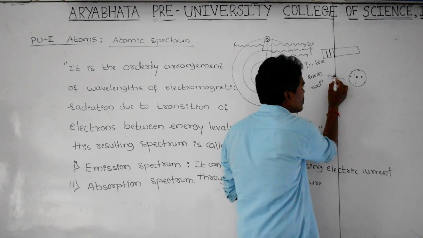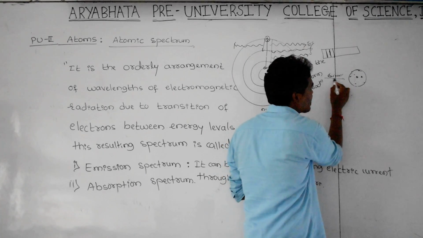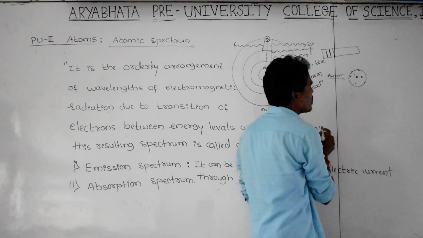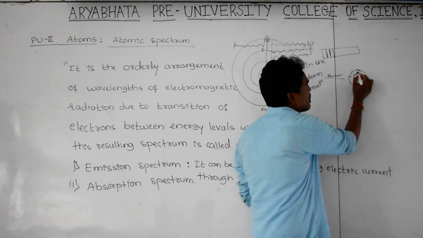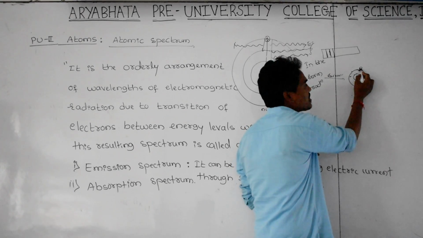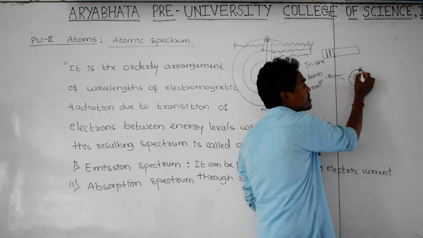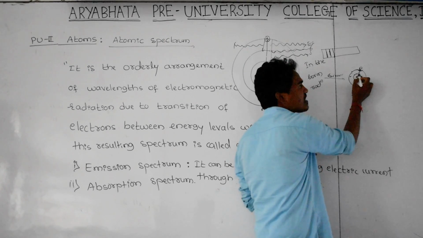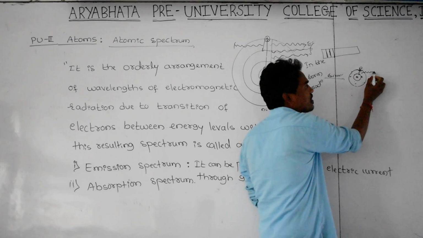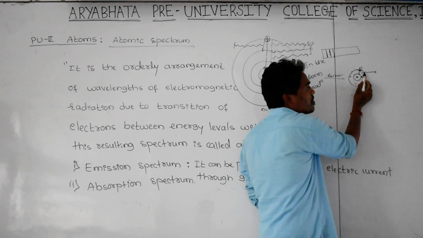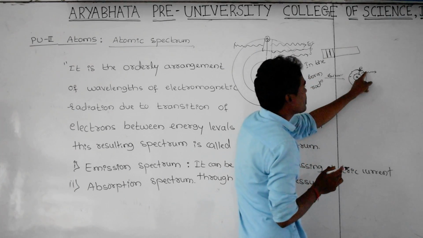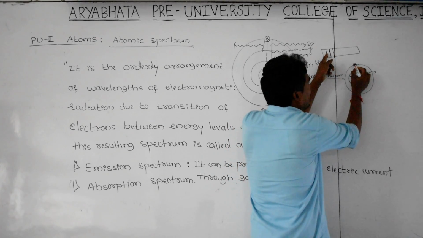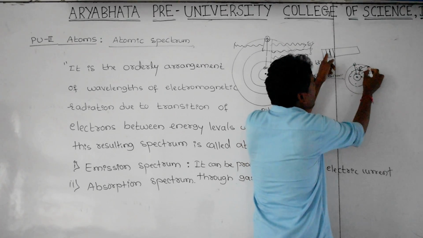Whenever current is passing through these gases at low pressure, the electrons present in the higher energy states jump from higher energy state to lower energy state. Whenever these electrons jump from higher to lower energy state, immediately there is an emission of this radiation, and the wavelength of this radiation I take on the screen. Whenever another electron jumps from higher energy state to lower energy state, it is also emitting the radiation.